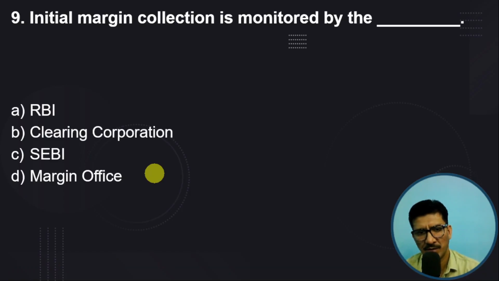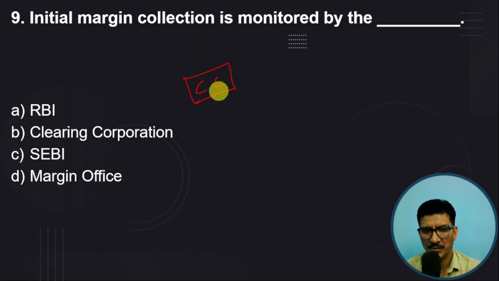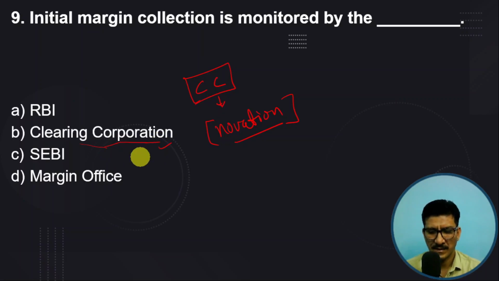Initial margins collection is monitored by. So for margins in the stock exchange, when all the trade happens in case of futures and options, the clearing corporation comes into the picture, which gives a guarantee of the settlement of the trade, and that process is called novation. This term is used in securities operations risk management, so you must know this term related to the clearing corporation. They become a counterparty for both buyer and seller. So initial margin is collected by the clearing corporation.